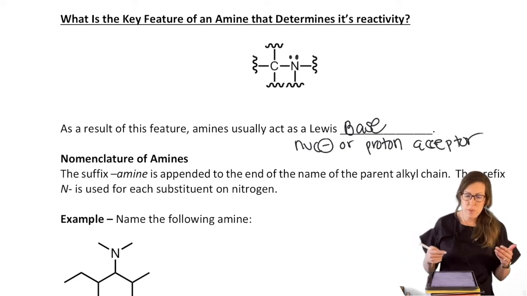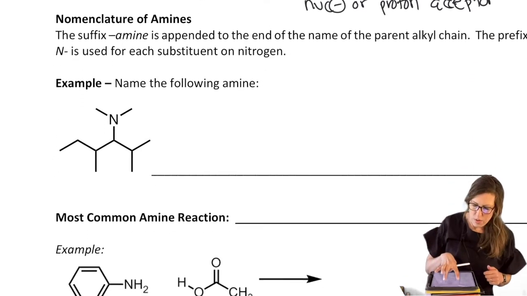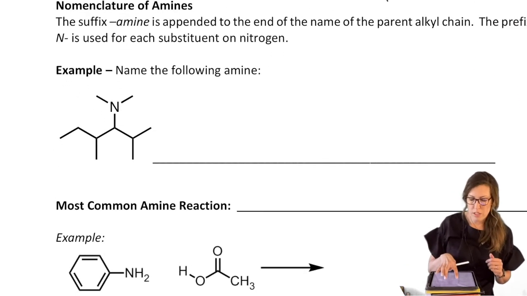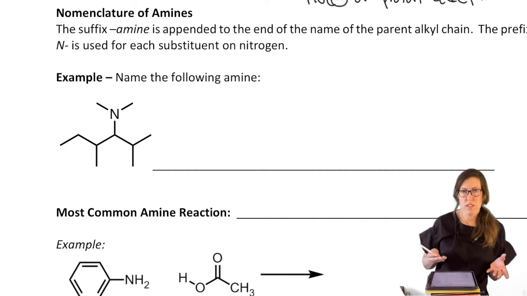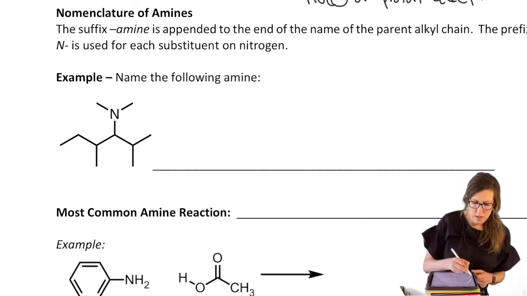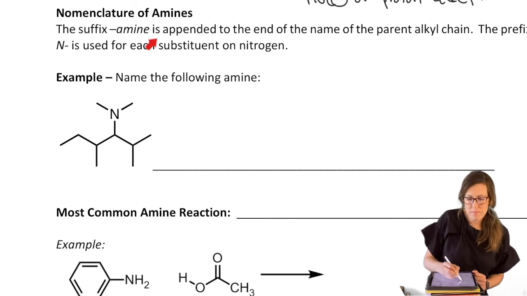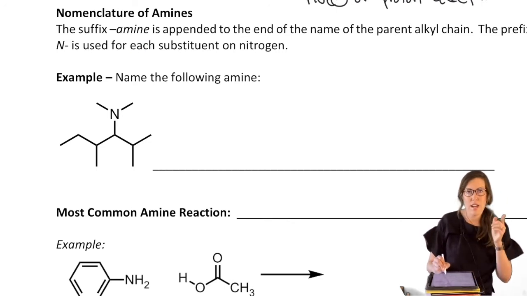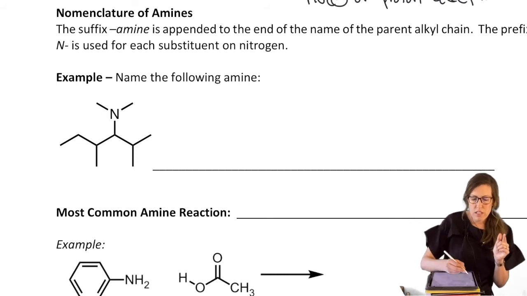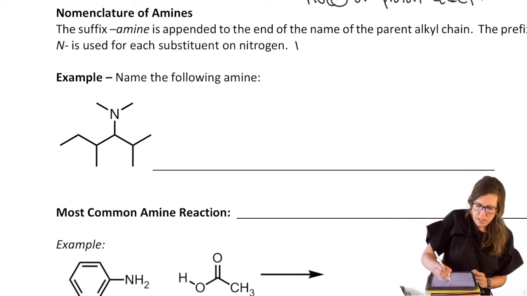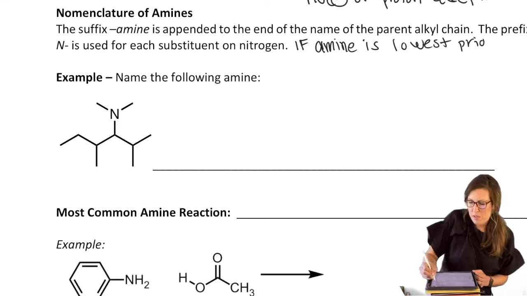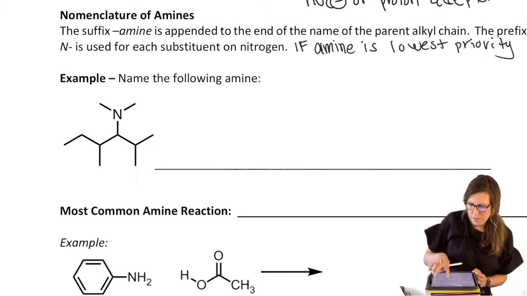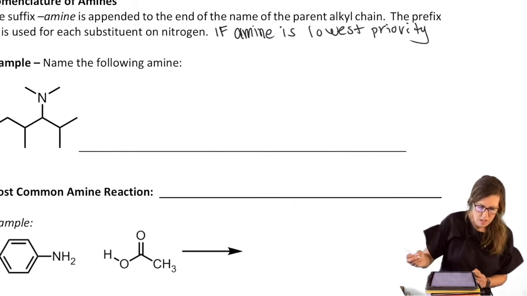So like we have been doing throughout the class, whenever we focus on one functional group, we think about how to name it. So let's name a simple amine with some branching groups to see how we establish priorities. So when you name an amine, we get the new suffix amine. And that's when it's the higher priority group present, like it is here. I'll make a little note here because I don't think I have it here. If amino or amine is lowest priority, which could happen but doesn't happen as often with simple aliphatic chains, carbon-carbon and hydrocarbon chains, the prefix is amino.